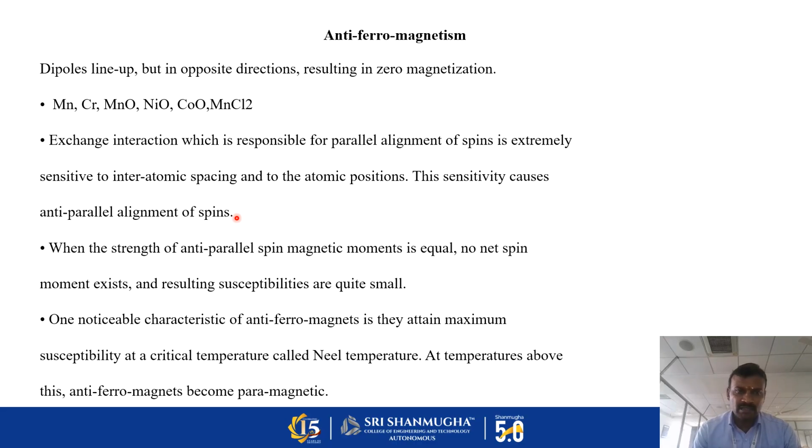This sensitivity causes anti-parallel alignment of spins. When the strengths of the anti-parallel spin magnetic moments are equal, no net spin moment exists and the resulting susceptibility is quite small. One noticeable characteristic of antiferromagnets is that they attain maximum susceptibility at a critical temperature called the Neel temperature. At temperatures above this, antiferromagnets become paramagnetic.